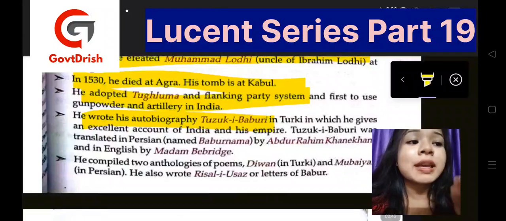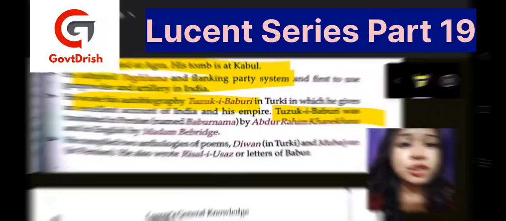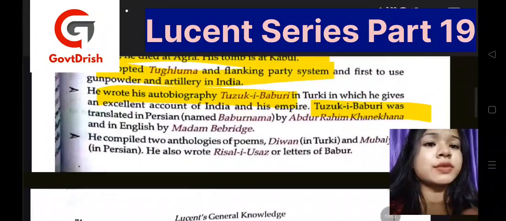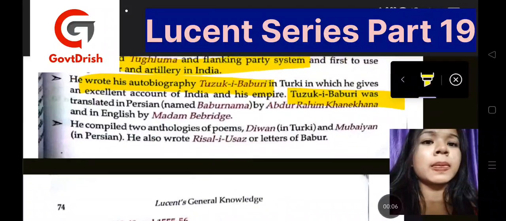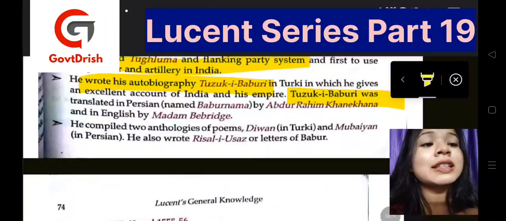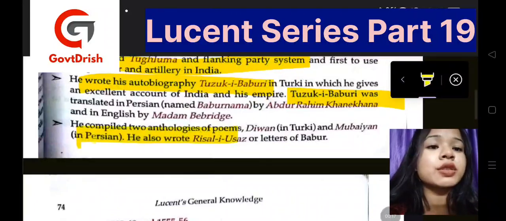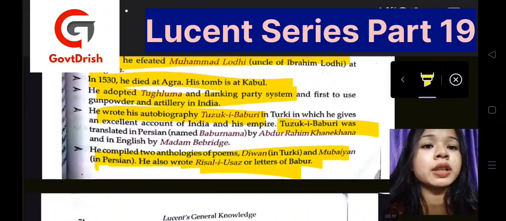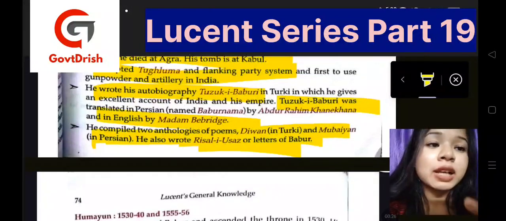Tuzuk-i-Babari was translated into Persian, and even into English it was translated with the name of Memoirs of Babur. He had compiled two anthologies of poems, whose name was Divan, and it was in Turkish, and Humayun, that was in Persian. He also wrote Risala-i-Validiyya, or Letters of Babur. So these are the important works of his. And please look into the English version of his autobiography, as all the names will be coming in each version.